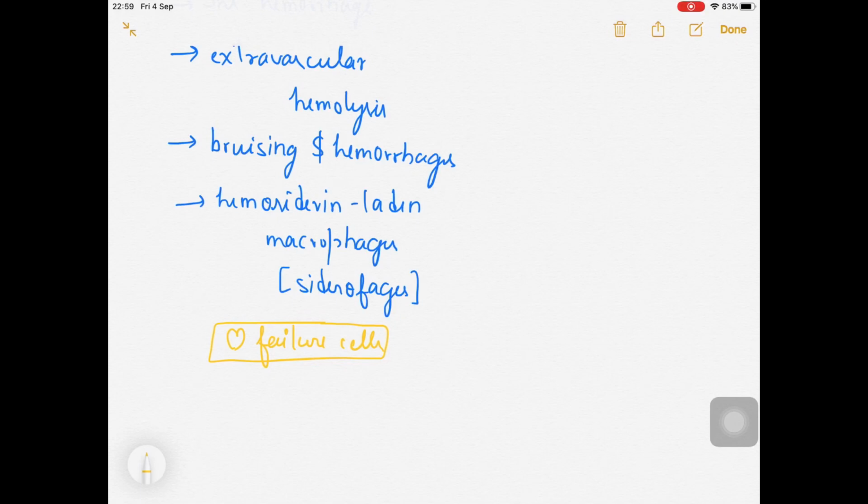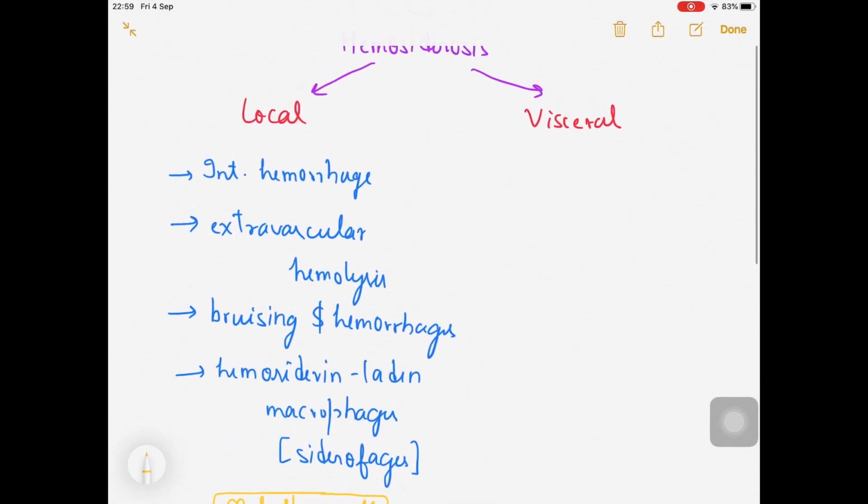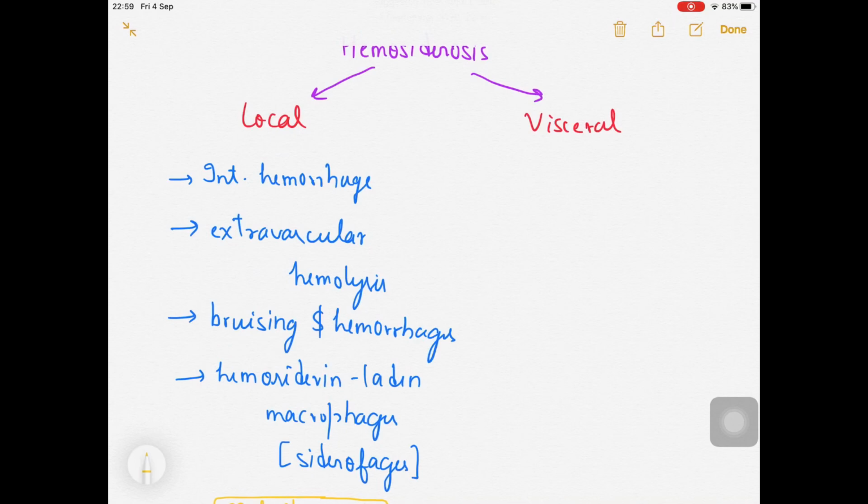Okay, done. Let's talk about the visceral hemosiderosis now. Look, visceral can also be called systemic hemosiderosis. Remember, the first one was the local hemosiderosis, that will be present locally. Here I am talking about the visceral one. Visceral means inside. Systemic circulation will be disturbed over here, so this is also called systemic hemosiderosis, right?